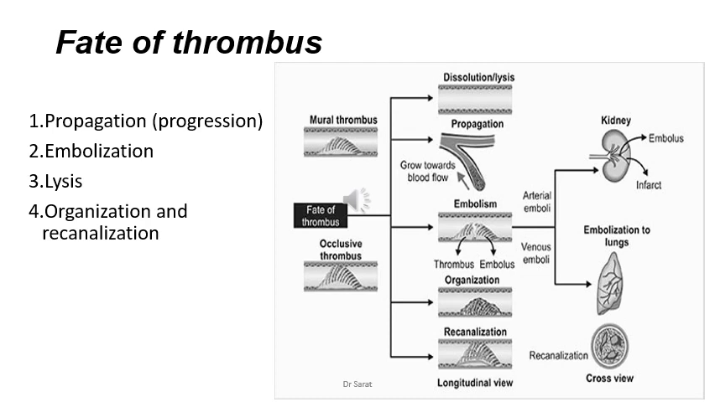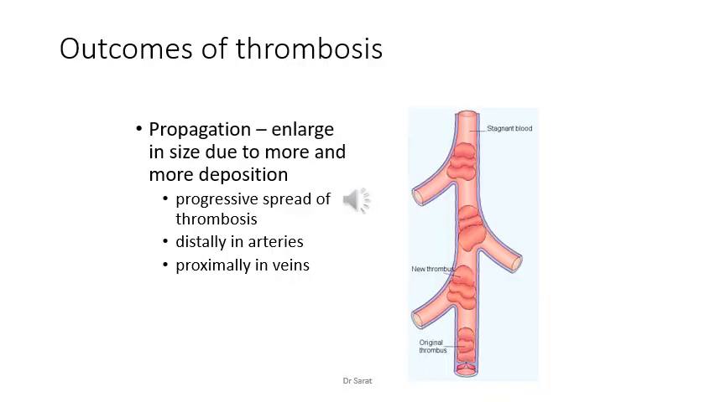So these are propagation or progression, embolization, and lysis, and organization and recanalization. The first one is propagation. Propagation, or progression, means the thrombus can progress in size. More and more cells get attached to it, and the size of the thrombus can increase. That is called propagation. It enlarges in size due to more and more deposition.